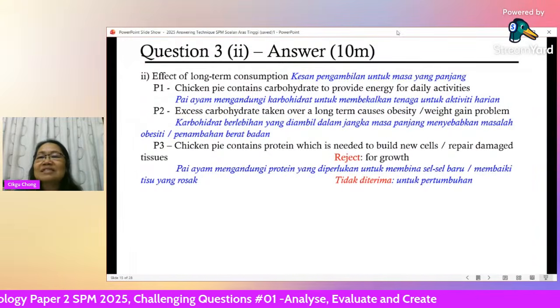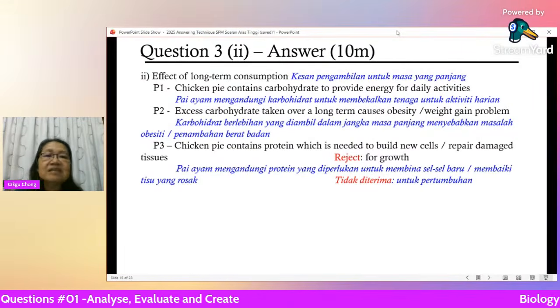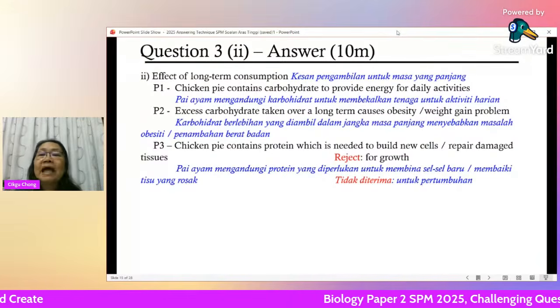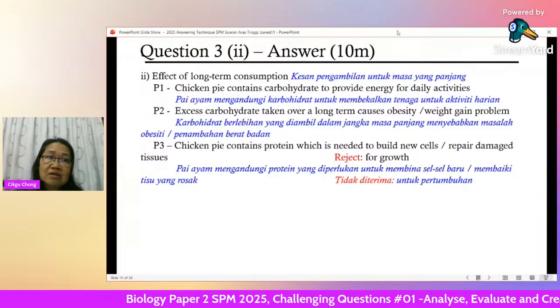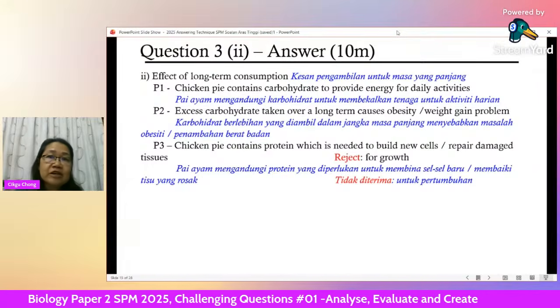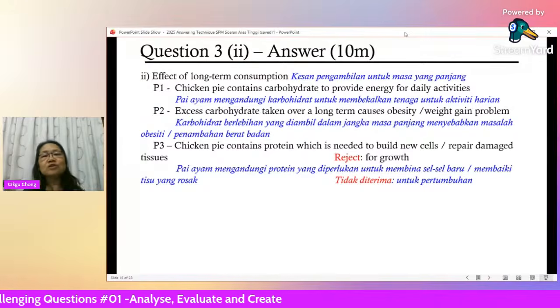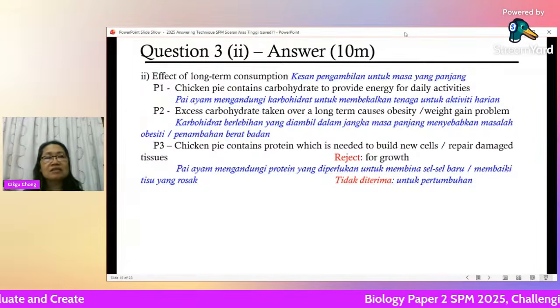Think. Because we are talking about what? Who is this person who's taking chicken pie for a long period of time? This is an adult male. So adult male, they don't grow anymore. Once you're adult, you already reach your maximum height. You know that or not, right? I'm sure you know that. So you don't say for growth, because if you say for growth, then it's wrong because it's not a child.